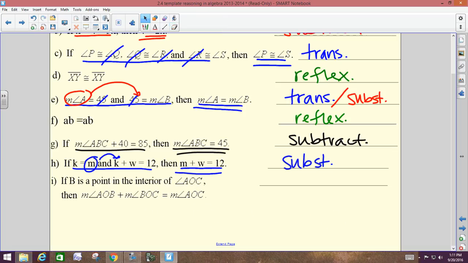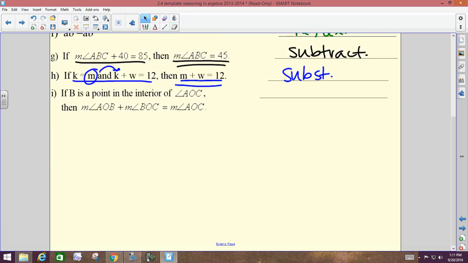Thanks. Last one. If B is in the interior of angle AOC, then the measure of angle AOB plus the measure of angle BOC equals the measure of angle AOC. It's not a property, it's actually one of your postulates. Which of these postulates? Grant, what math operation are you doing?